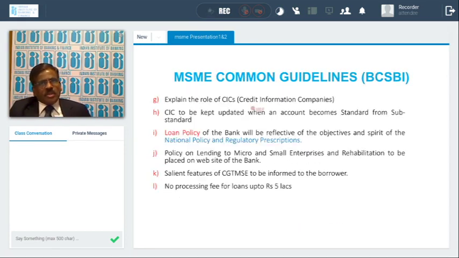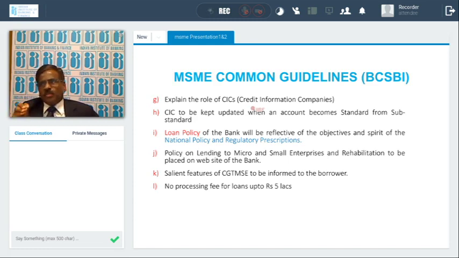And there is the role of credit information companies, maybe CIBIL, Experian, etc. These companies have a role, and the credit information has to be reported to them. So what is the score? Maybe you want a 650, 750, or 800 score, etc. For individuals or for corporates also, you can see what the guidelines for the CICs are that need to be incorporated there. And whenever any account is slipping to the substandard level or NPA level, that needs to be informed to the borrower immediately.